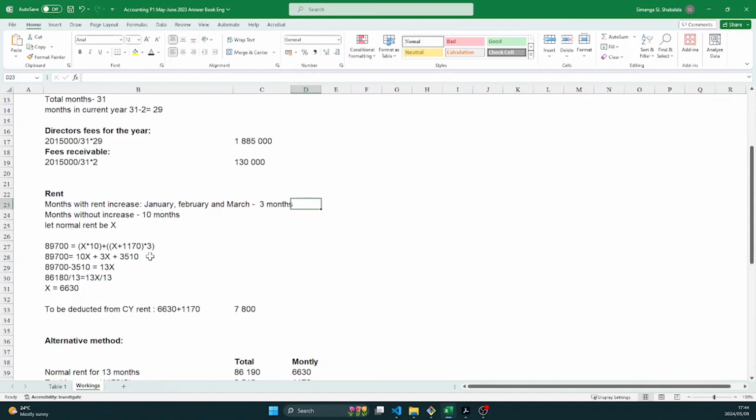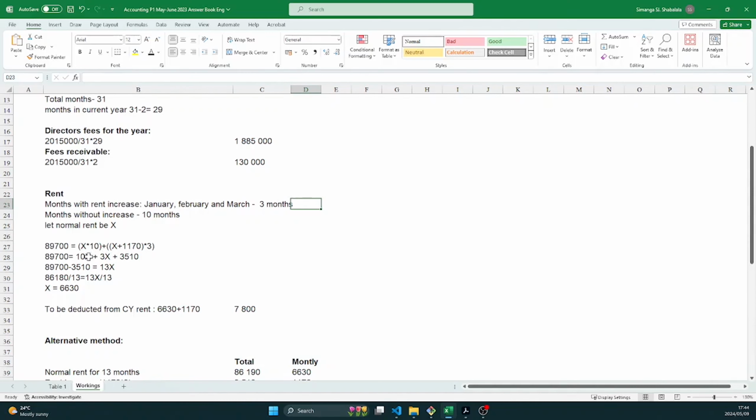Plus the 3 months where rent was increased, so where the X was added with 1,170, that's the 3 months. So your formula will be 89,700 is equal to X times 10 plus X plus 1,170 times 3, right?